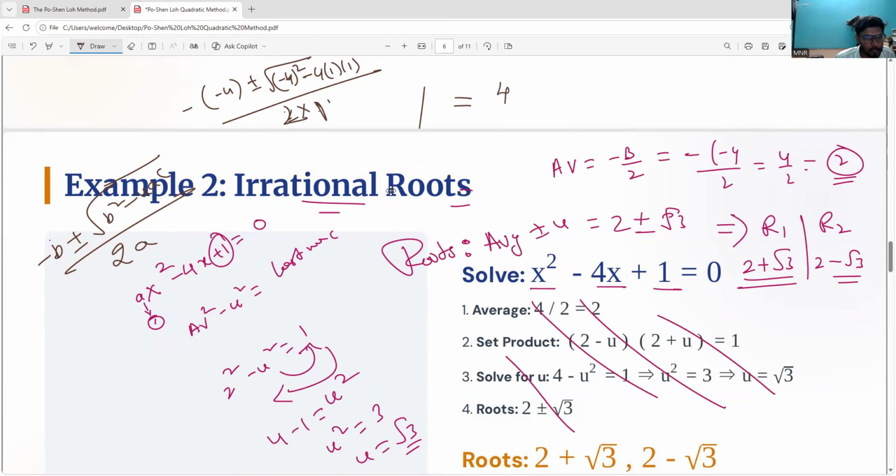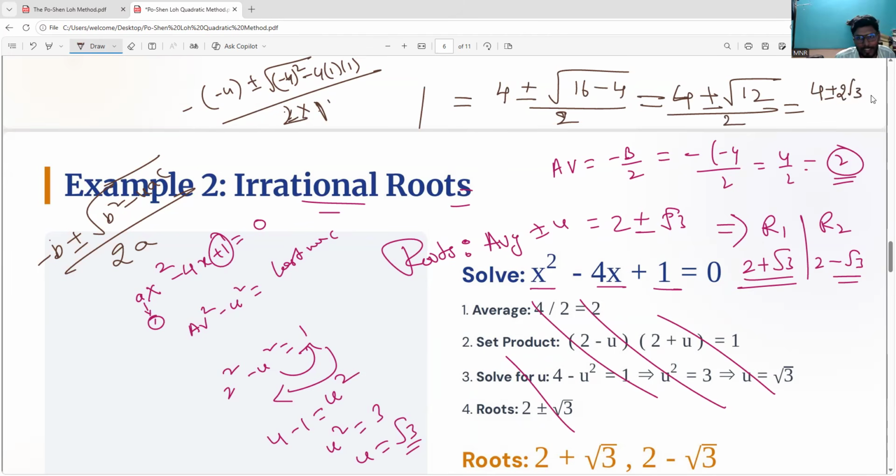Minus of minus plus, so plus 4 plus or minus root over 4 square means 16, 16 minus 4, divided by 2 into 1, 2. So I can write it 4 plus or minus root 12 divided by 2. Root 12 basically you can write it as 2 root 3. Am I right, teachers? 12 means I can write as 4 into 3. I can write root 4 into root 3. Root 4 value 2 and root 3, 2 root 3 I can write.